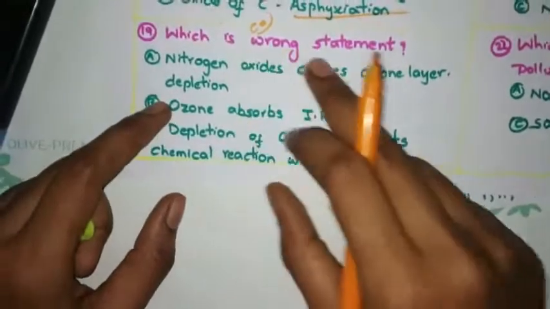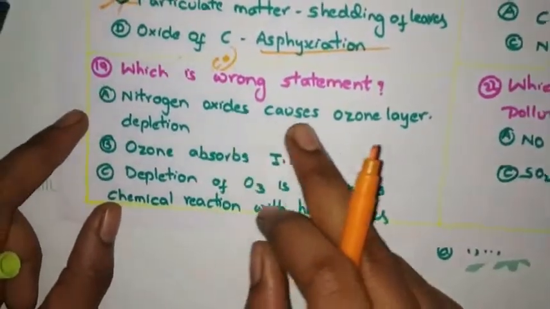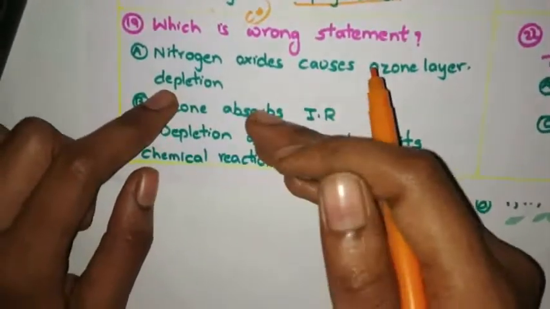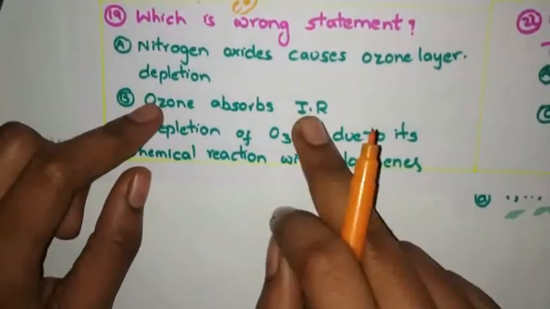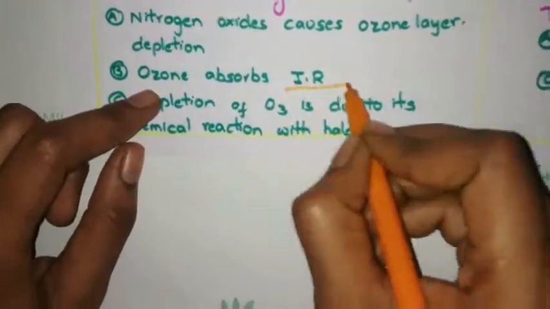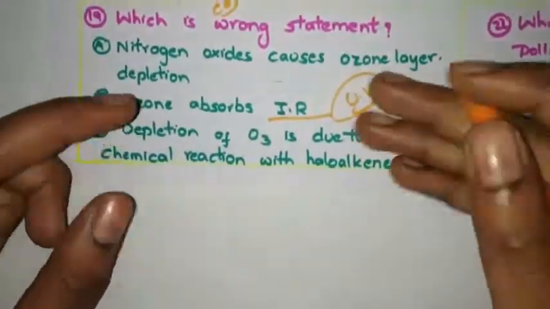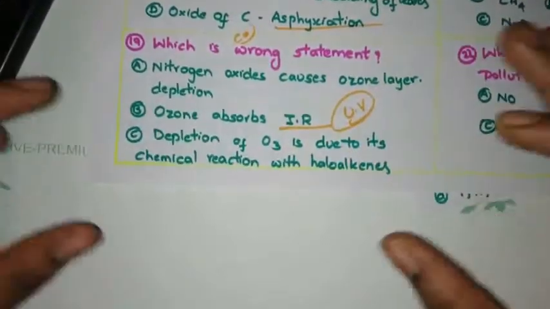Which is the wrong statement? See the 19th question. Nitrogen oxide causes ozone layer depletion. Yes, because nitrogen oxide will react with ozone to form nitrogen dioxide. Ozone absorbs IR, infrared. No, it will absorb UV rays. Ozone will absorb the UV rays from the sun and protect the earth from their harmful effects.